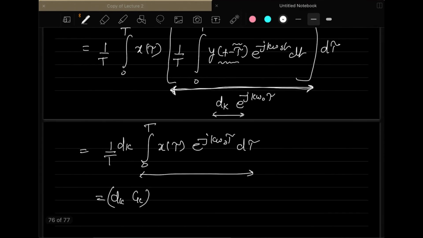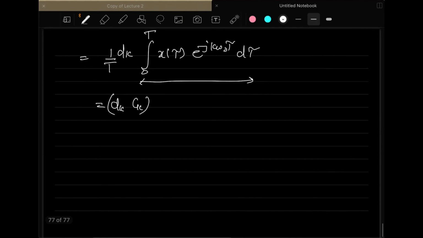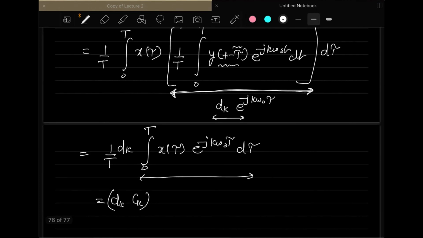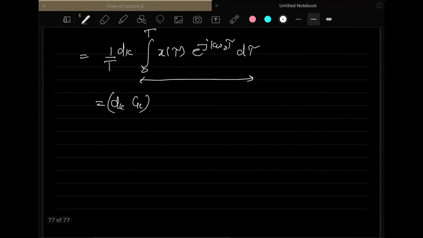So by doing this type of adjustments of the integrals, and doing this mathematical calculation, what you have observed is that your z_k coefficient for the modified signal, which is the convolution of x(t) and y(t) in time domain, will be the multiplication of the d_k and c_k coefficients in the frequency domain.